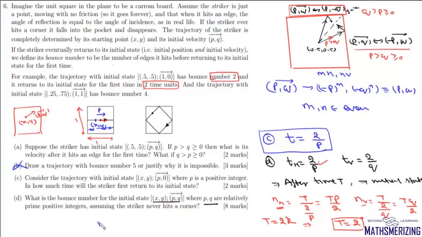So if the time is 2, now we can find the bounce number. Now the bounce number for the striker will be 2 times the number of horizontal trips and vertical trips. So the number of horizontal trips will simply be p, and the number of vertical trips will be q, and in each trip there will be 2 bounces. So the bounce number for this trajectory will be 2p plus 2q, and that is the answer to this question.